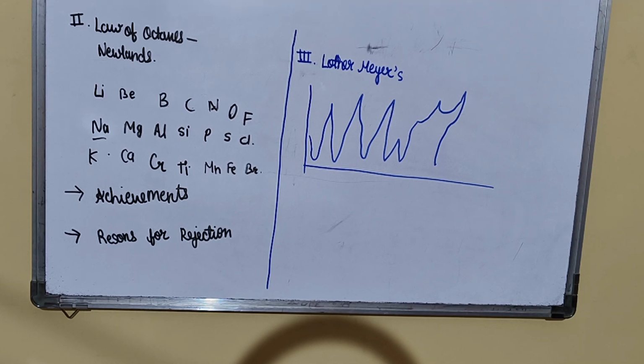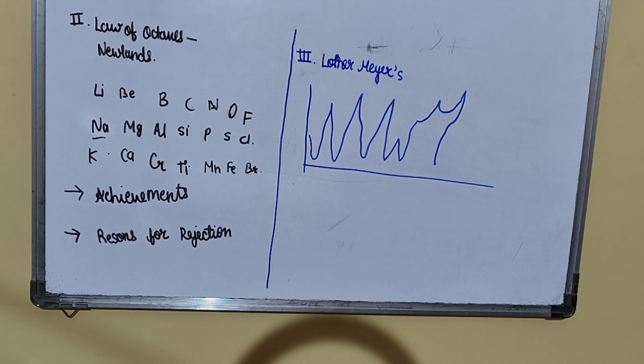On the basis of this observation, Lothar Meyer proposed that the physical properties of the elements are the periodic functions of their atomic weights. He arranged the known elements in a tabular form in the order of their increasing atomic weights. It may be pointed out that the general pattern of the curve remained the same when atomic numbers were plotted in place of atomic weights as a result of later developments.